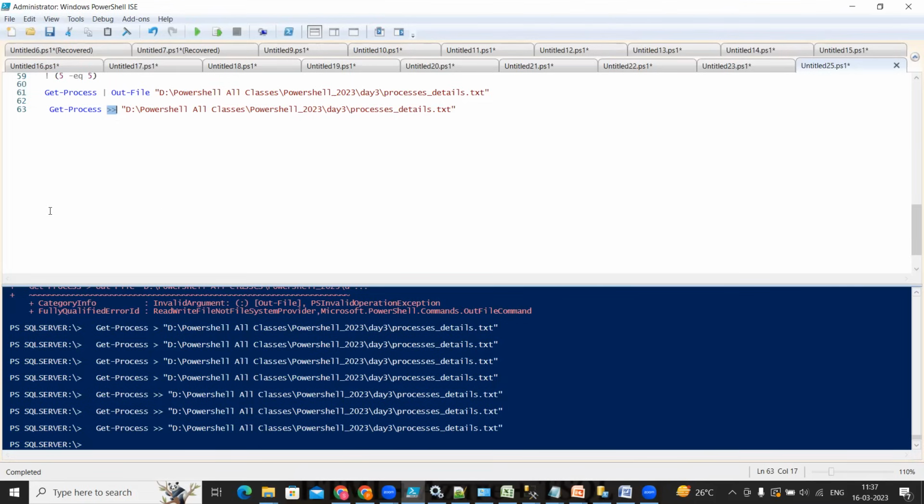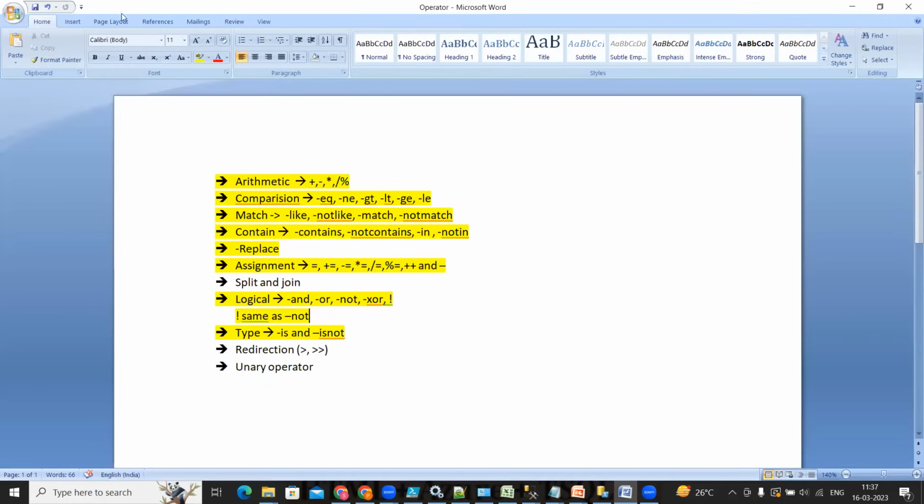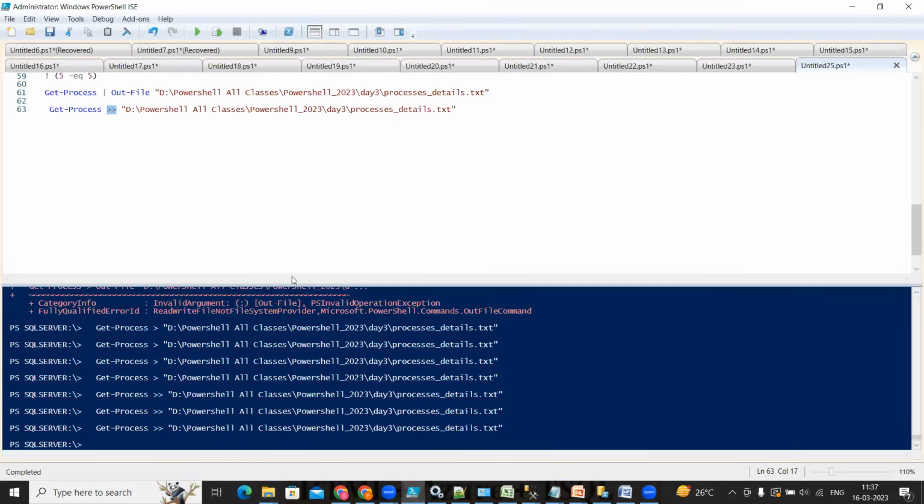Next, redirection is done. I am going with the split and join operators now. I have already explained how to split, in the last classes, where we use the split and join operators.